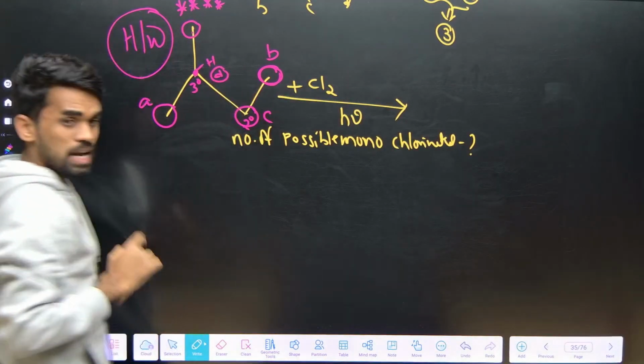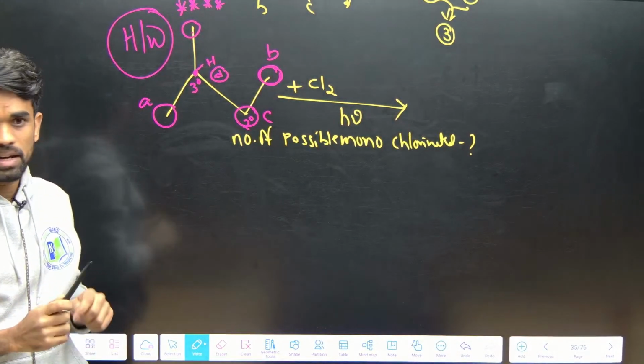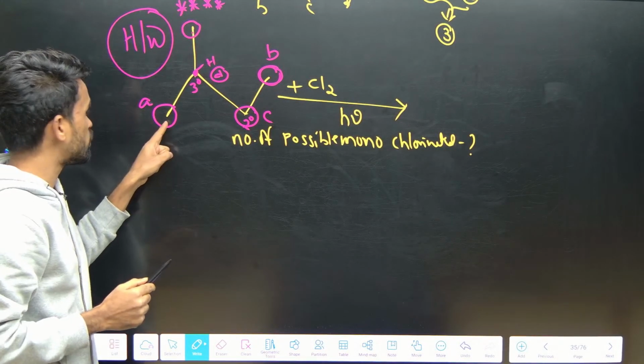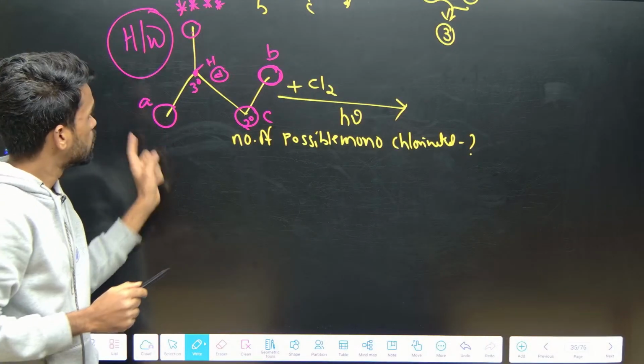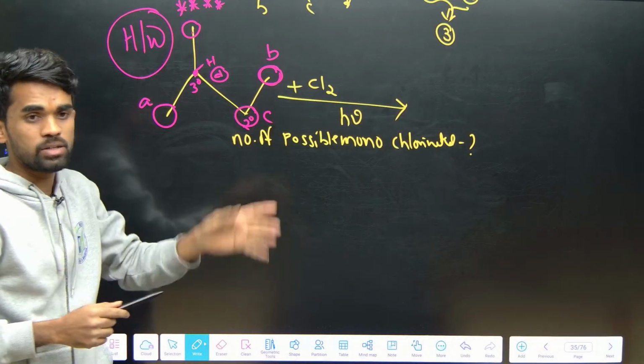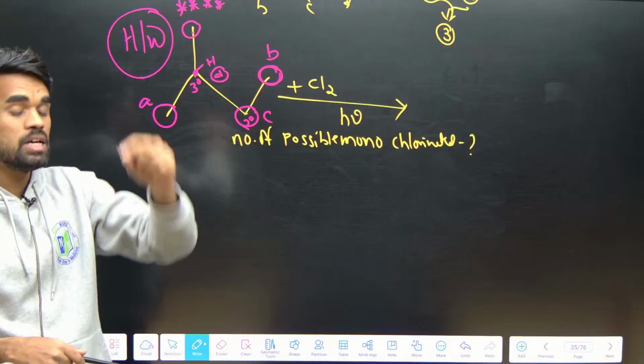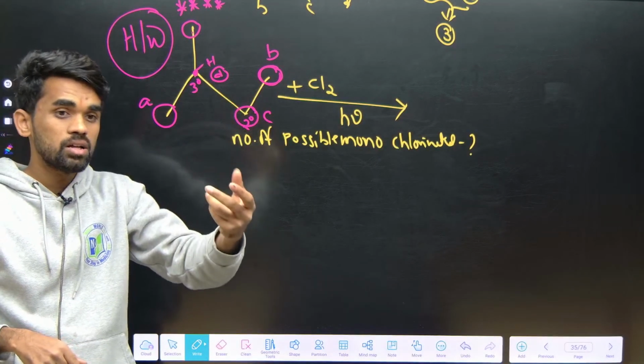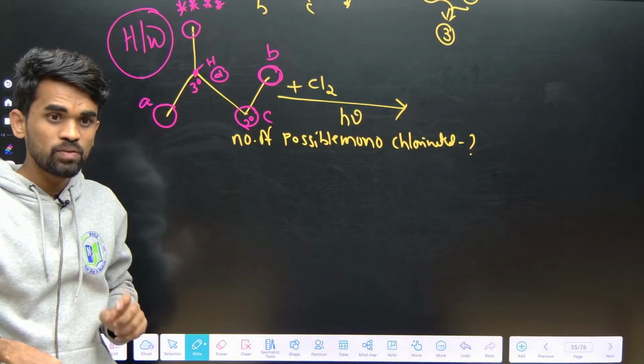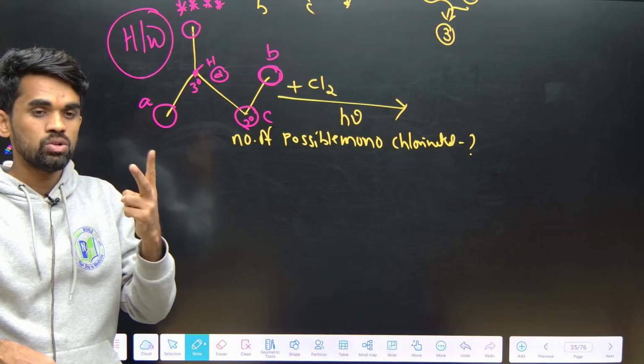Like this, classify first. Then next, you replace one of the hydrogens from the A type carbon, then from B type, and like that you write the possible products. If there is any generation of a chiral center, then you will get 2 isomers.